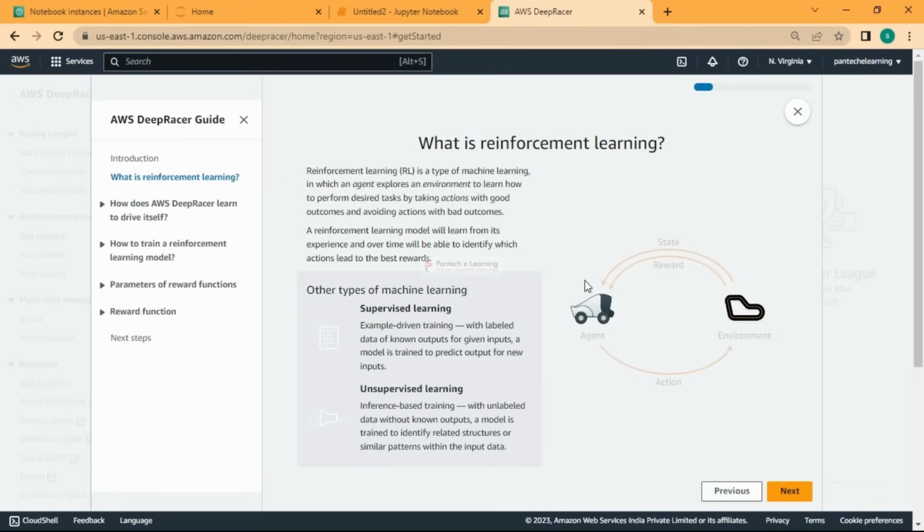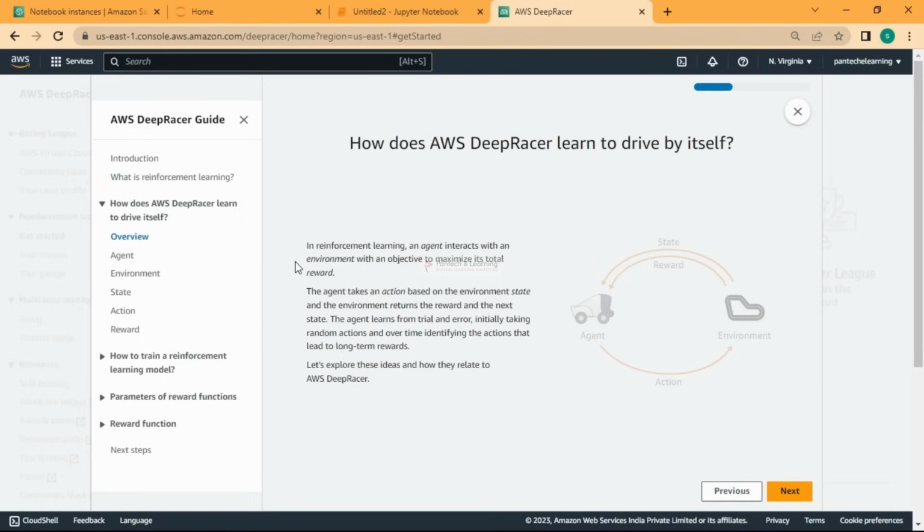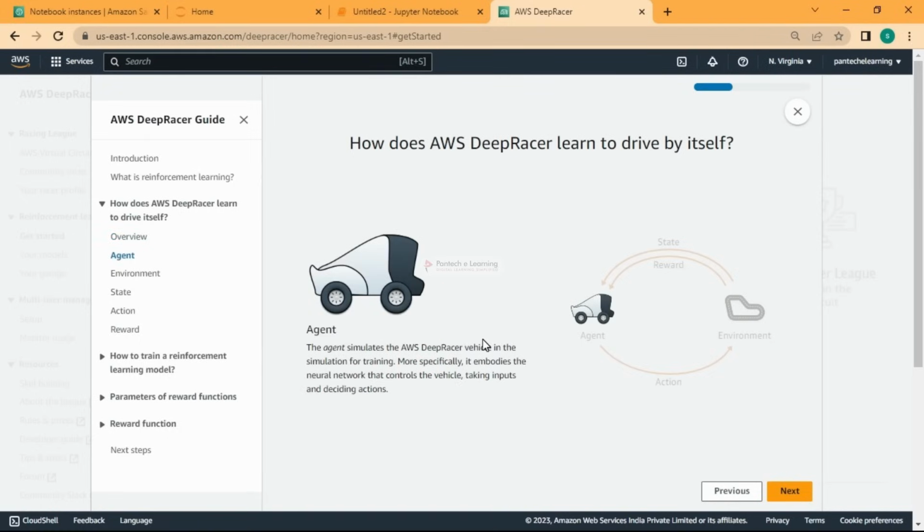If the action is good, then a huge reward will be given. If the action is not that good, then the reward value will be reduced. With that, it can understand that it's not performing well, so it will try different combinations. Over time, it will learn to identify which actions lead to the best reward. In reinforcement learning, an agent interacts with the environment with an objective to maximize its total reward.